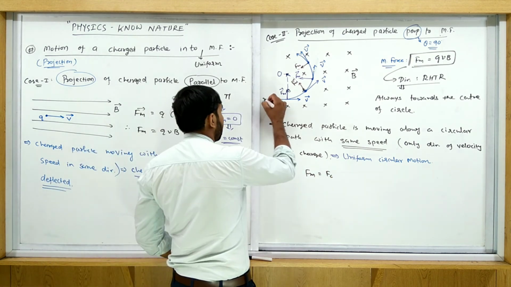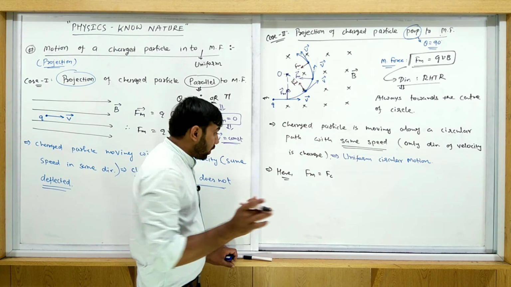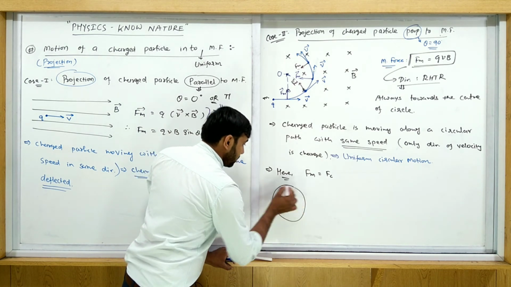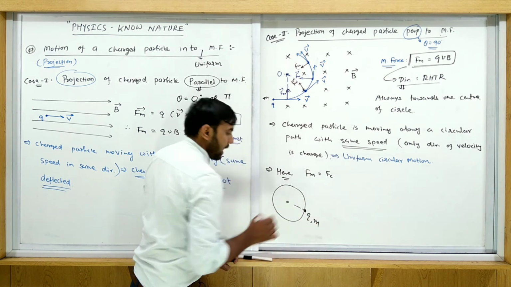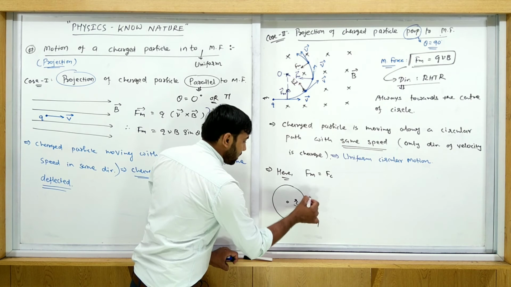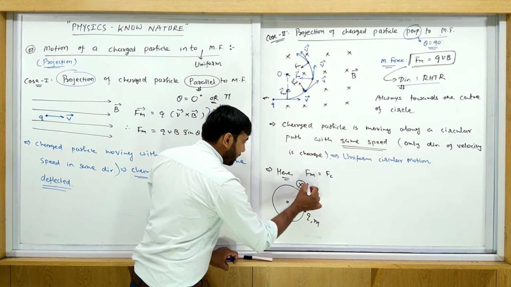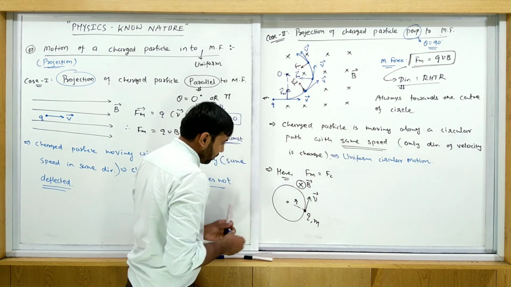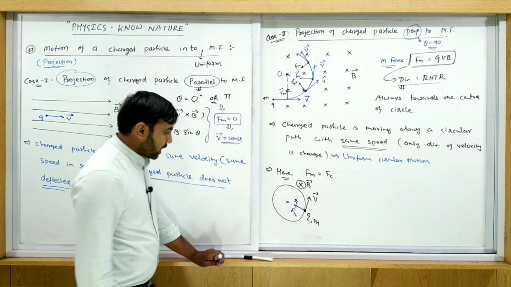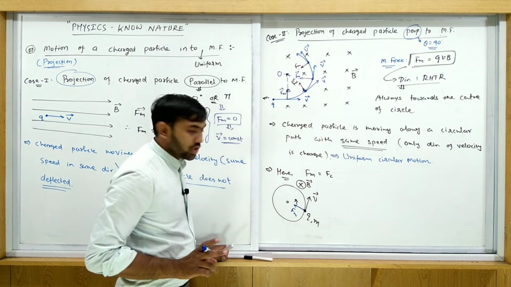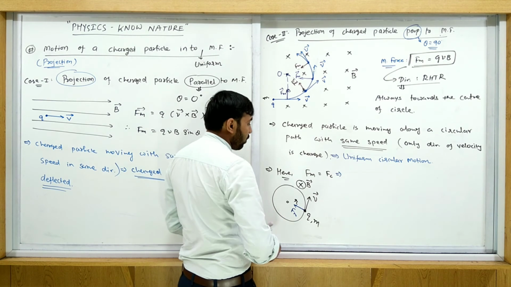Consider this charged particle having mass m, and the circular path radius is r. So what is the situation? See, this is the situation. This is charged particle q having mass m and the radius is r. This is the velocity everywhere in this region. Consider this magnetic field is this one, then force is always towards the center, Fm, like this. In this situation these all are perpendicular to each other, and Fm is equal to Fc.